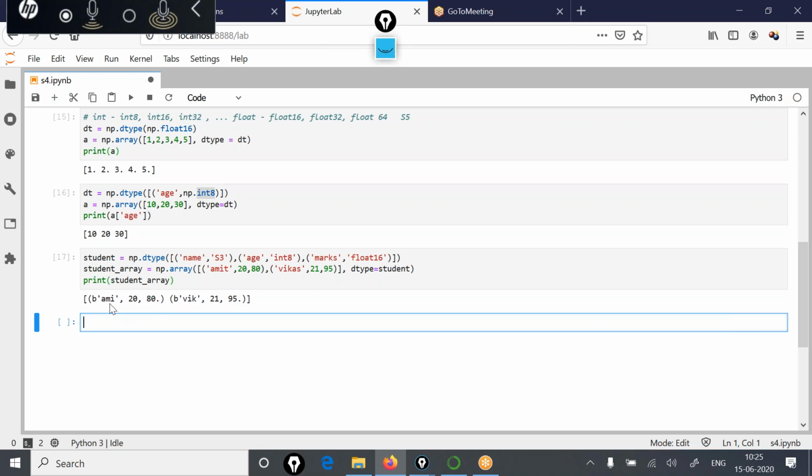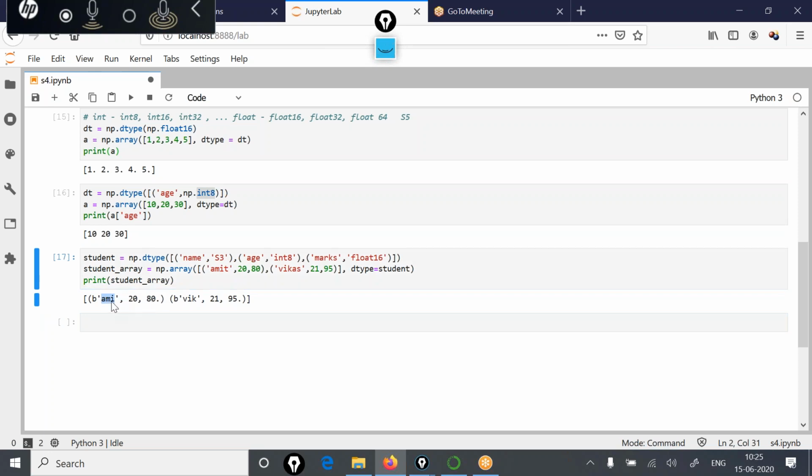So here you can see the system has displayed 2 values. First is this Amit 20 80. Amit is the name stored in 3 characters. Because the data type mentioned is S3, string of 3, it is holding at most 3 characters only, not the full Amit, but the first 3 characters. But if I make it 10 over here, say name as S10, then you will see all the rows have been displayed properly. Amit, name of the student, age and marks, name, age and marks. So this is how you can store heterogeneous data items also in a NumPy array.